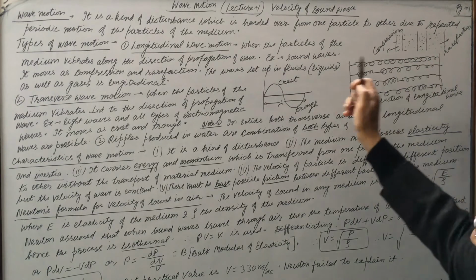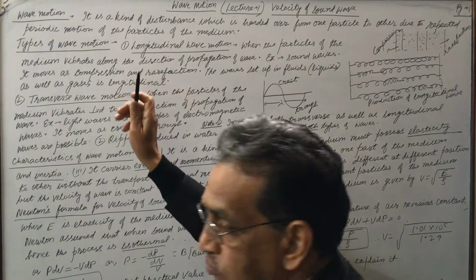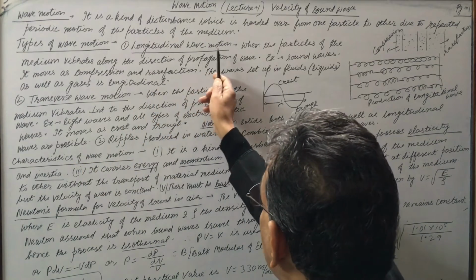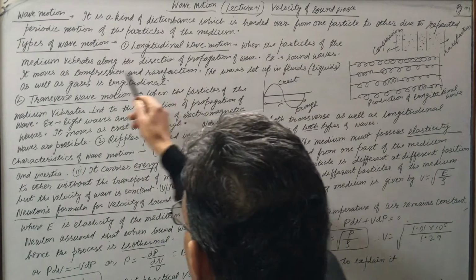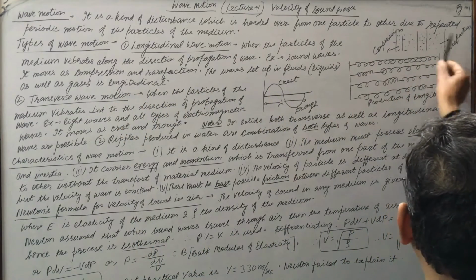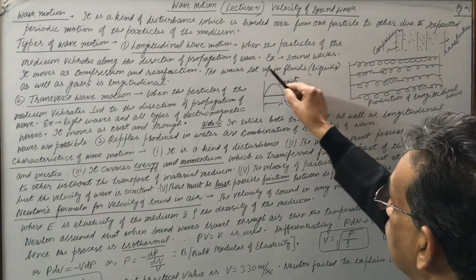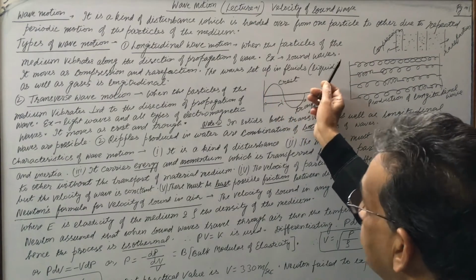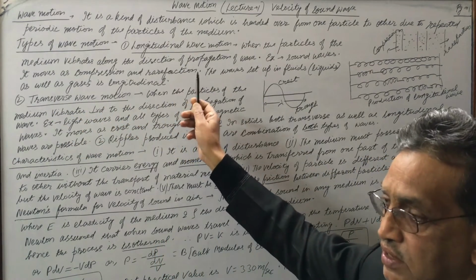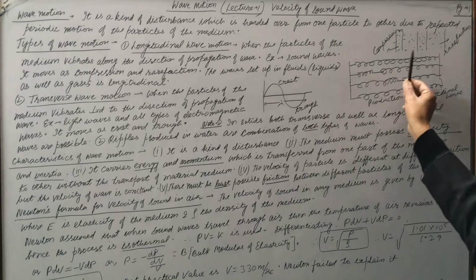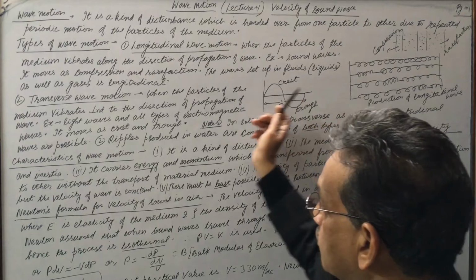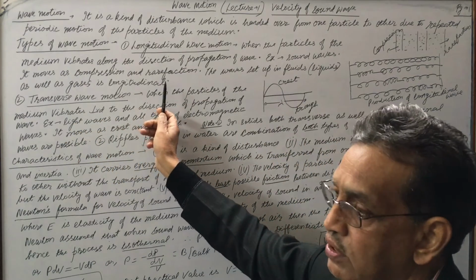This is for air. So types of wave motion: there are two types, longitudinal wave motion and transverse wave motion. First see the longitudinal wave motion. When the particles of the medium vibrate along the direction of propagation of wave, the wave is going this way and the particle also vibrates this way, then it is called longitudinal wave motion. Example, sound waves. It moves as compression and rarefaction. You have studied in class 9 also this one. Compression and rarefaction. The wave set up in fluids, liquids as well as gases, is longitudinal.